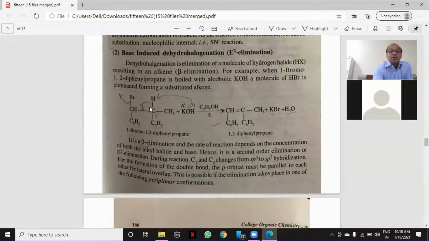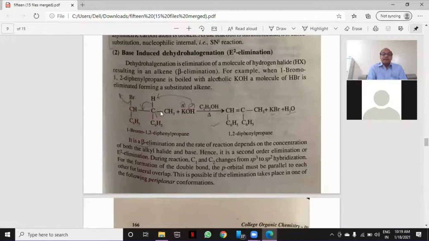This beta hydrogen gets removed along with Br, therefore it is called beta elimination. For example, when 1-bromo 1,2-diphenyl propane is boiled with alcoholic KOH, a molecule of HBr is eliminated, forming a substituted